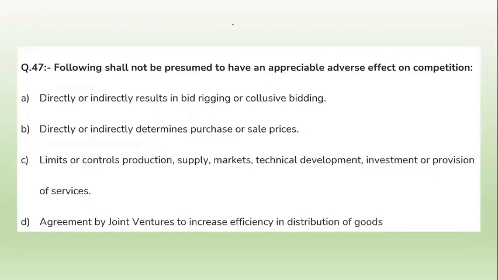Now, question number 47. The following shall not be presumed to have an appreciable adverse effect on competition. Option A, directly or indirectly resulting in bid rigging and collusion. Yes, this has an adverse effect on competition.